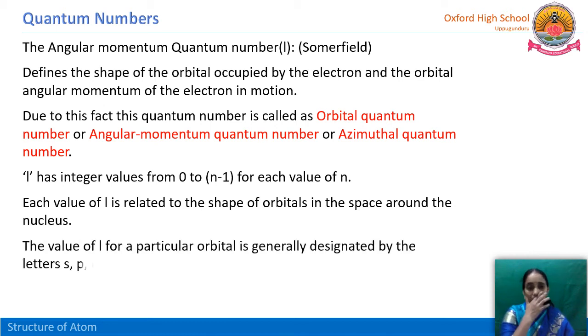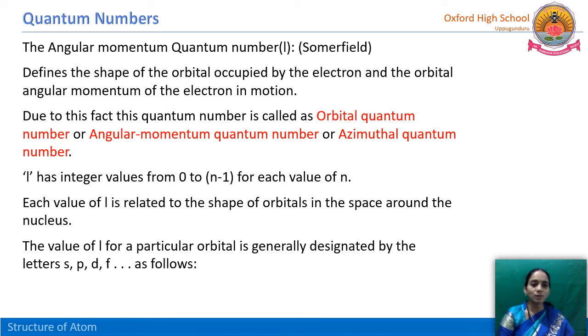The value of L for a particular orbital is generally designated by the letters s, p, d, f. Here come the orbital names. We denote the orbitals using the small letters s, p, d, f, whereas orbits are represented with capital letters K, L, M, N. But this, the second one, angular momentum quantum number, specifically talks about the orbitals, which are represented with the small letters s, p, d, f.